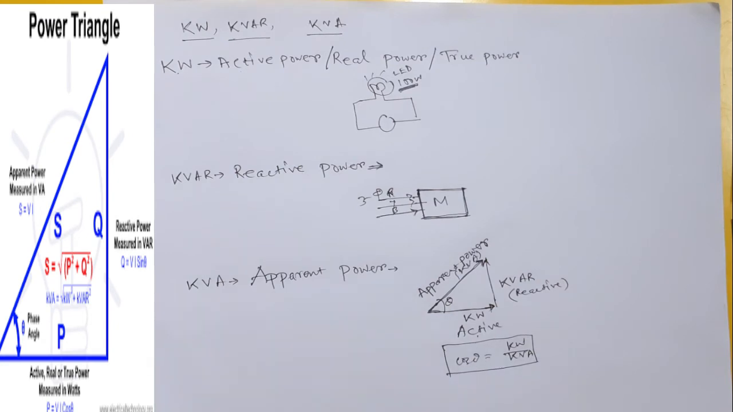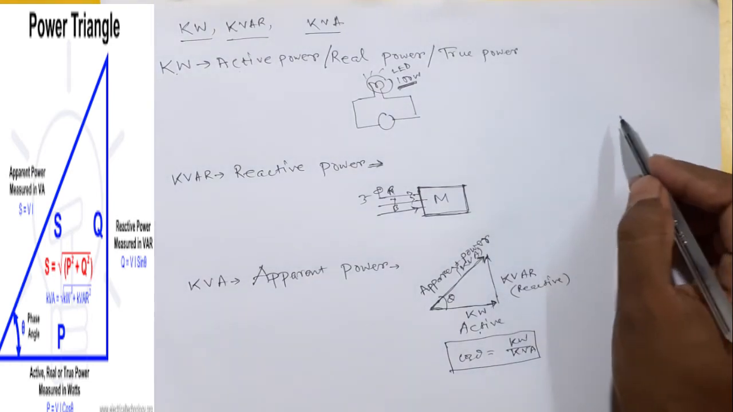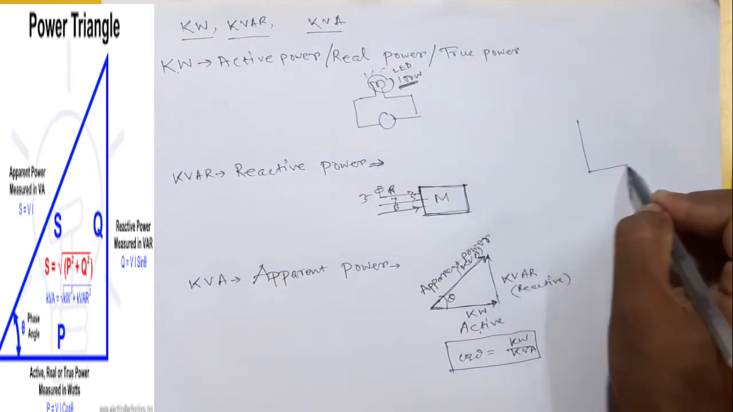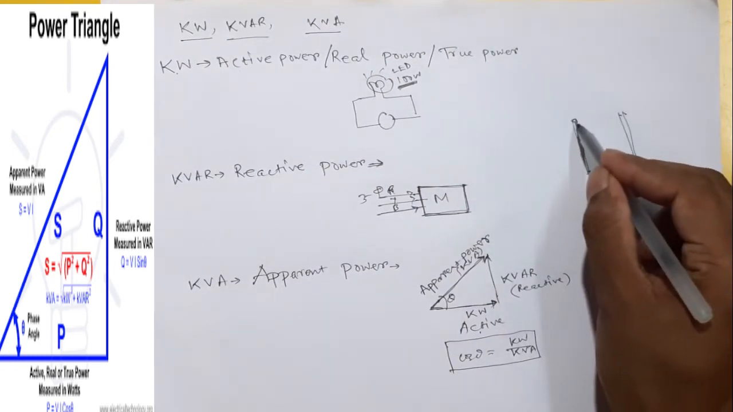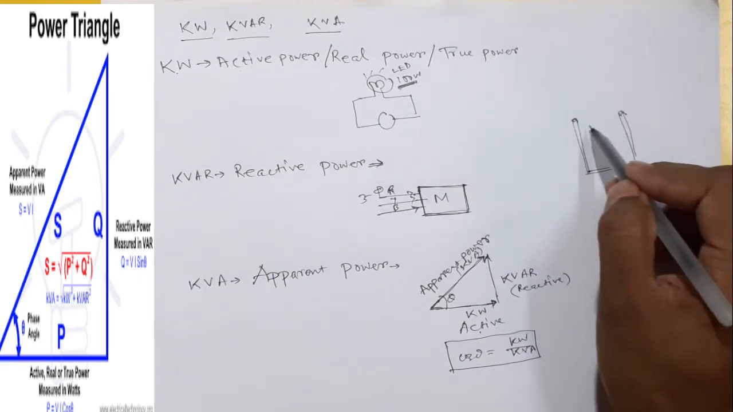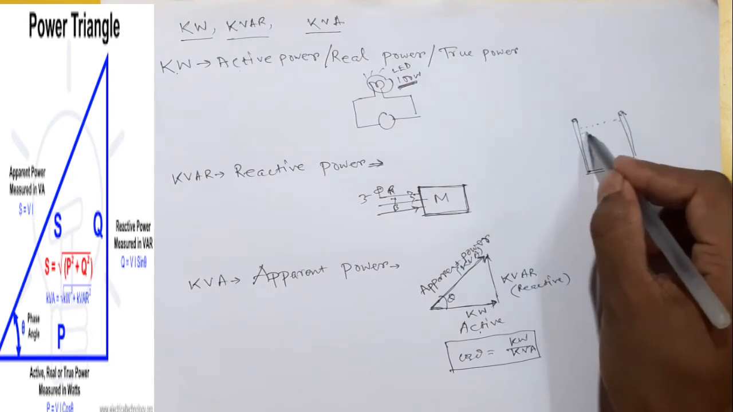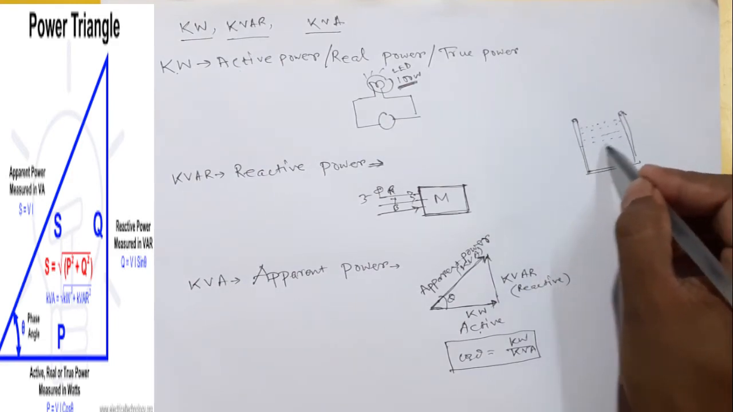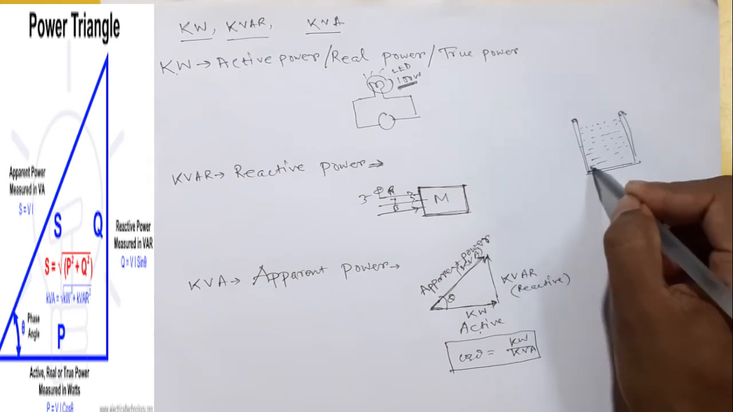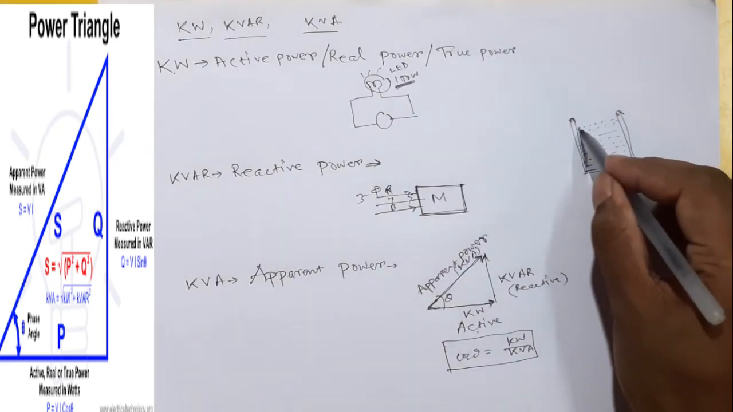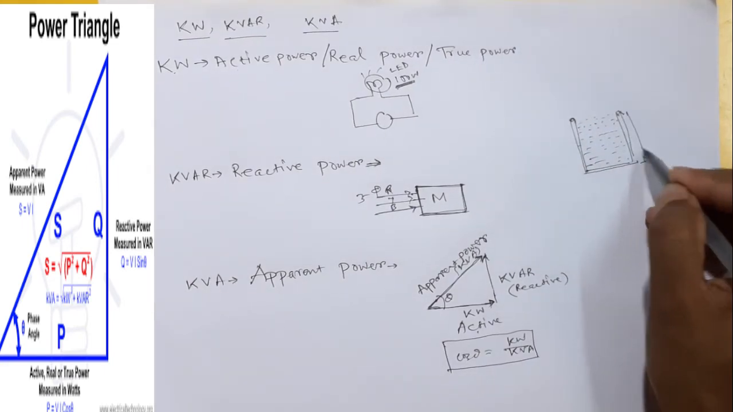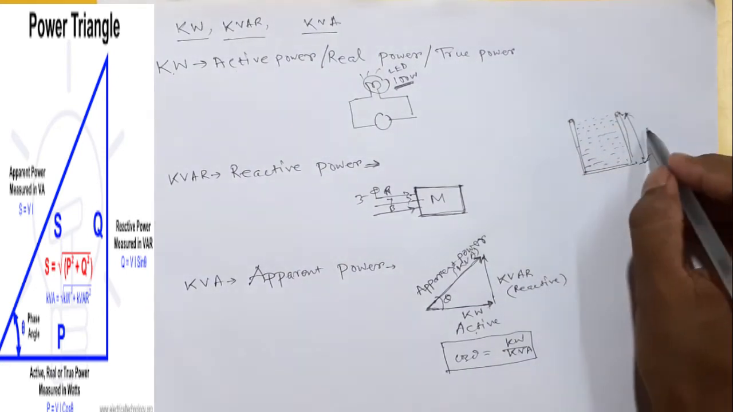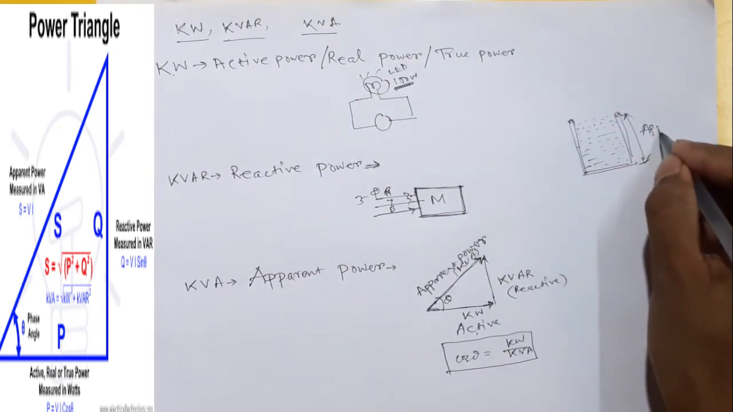So friend, to check this concept, I take a real example. If you take any cold drinks bottle, say the Pepsi bottle you have bought from a market, and you pour this Pepsi into a glass, what will happen if the total glass is filled by the Pepsi drink? The total drink is called apparent power,